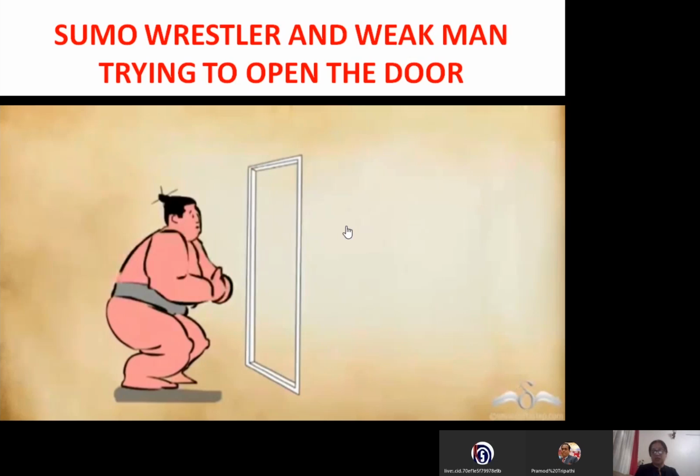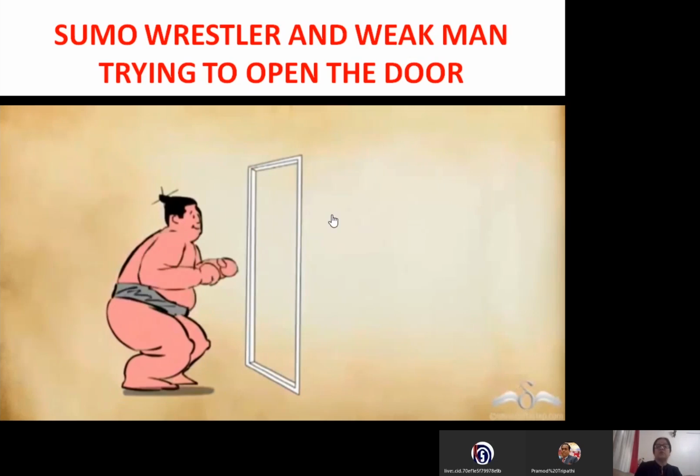What is the difference in the physical state of these two persons? What is the difference in the physical property of this sumo wrestler and that weak man? You see, the sumo wrestler has a bigger build compared to the other person. Bigger build means larger mass. So that larger mass is giving more impact on the door.